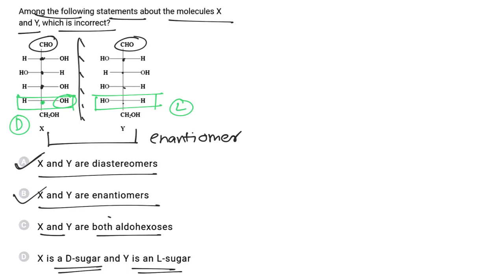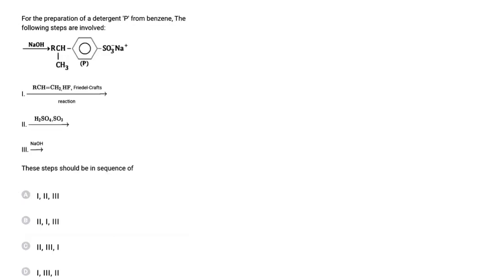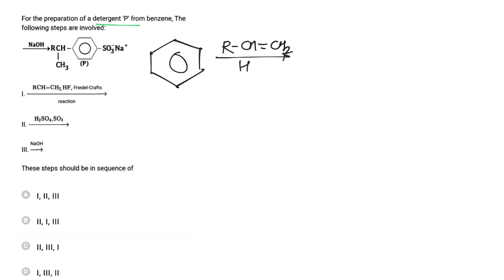For the preparation of detergent P from benzene, the following steps are involved. In the first step, benzene should be treated with an alkene in the presence of HF. So Friedel-Crafts reaction takes place, and after it, it will be converted to alkyl benzene.